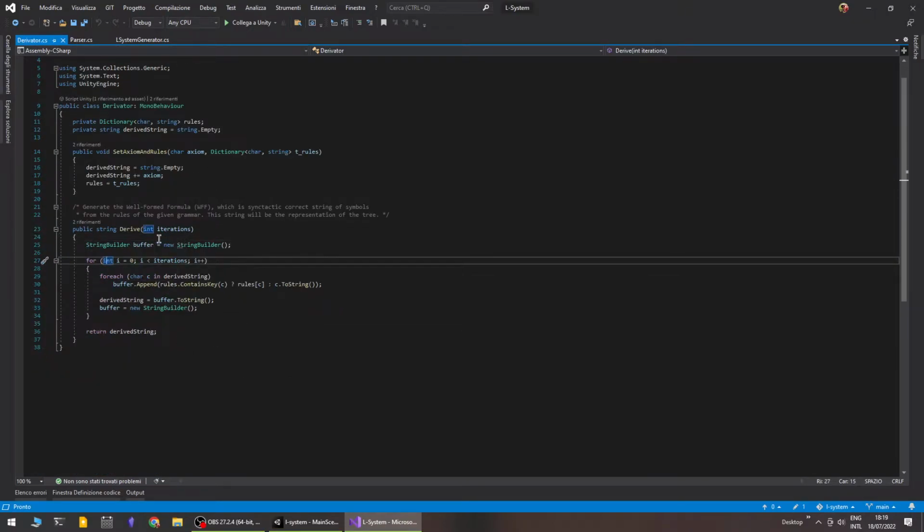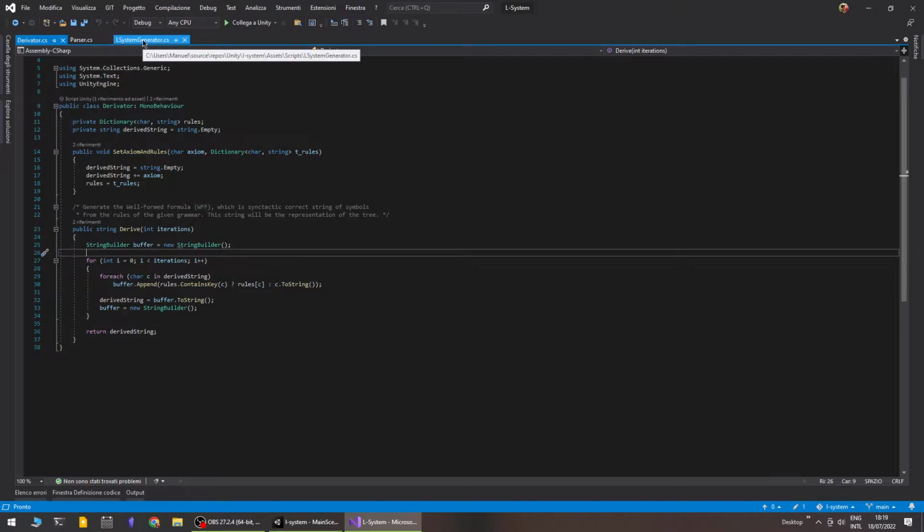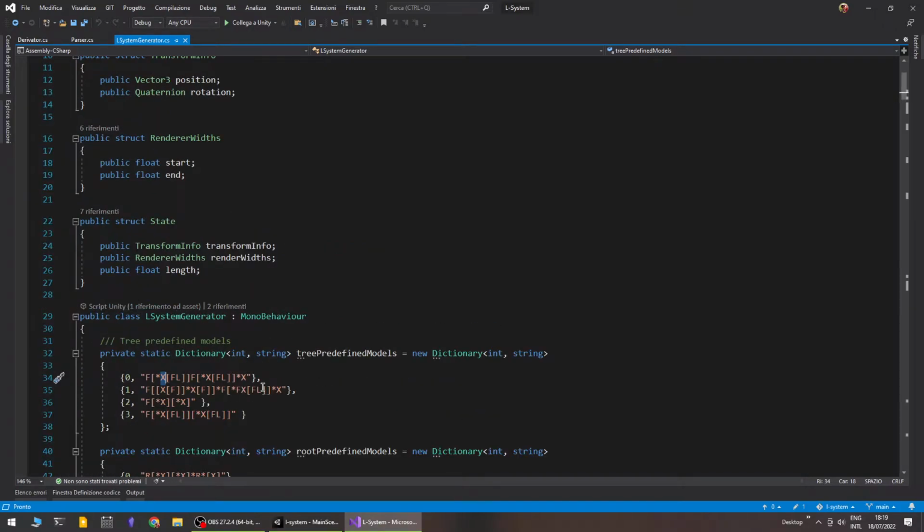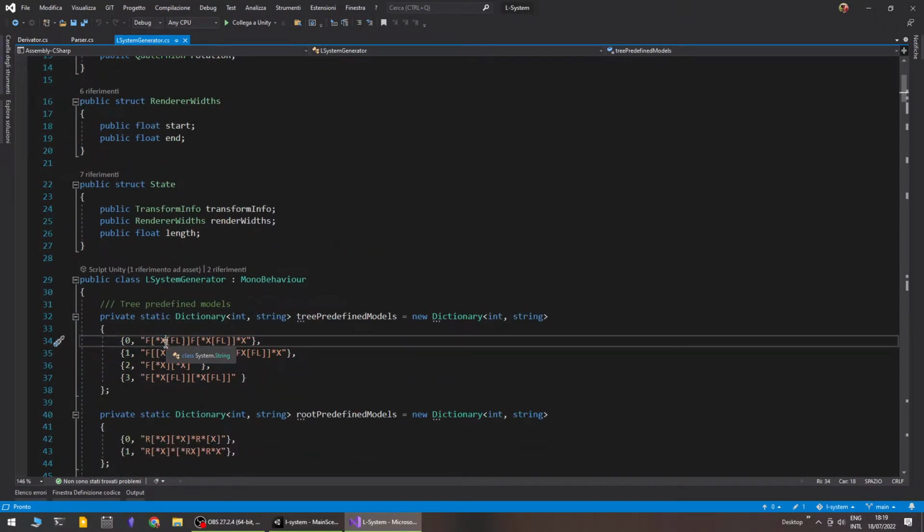So essentially, in the derive method, we will just have two nested loops, and we will keep substituting in each one of these the X symbol in the grammar. In this X symbol of the grammar, which is the axiom, we will keep doing a substitution of the entire word, the entire string. So it will keep the same string.